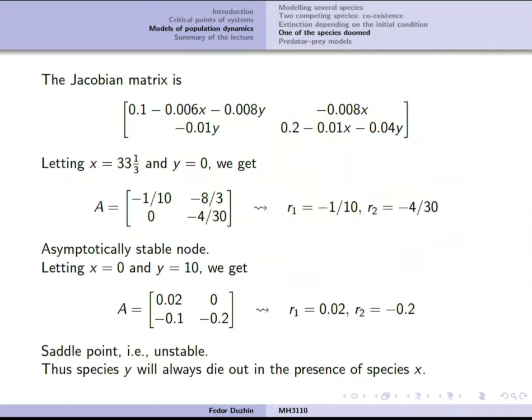So what it tells us is that the species y is always going to die out in the presence of species x. Even if just a little bit of population of x is there, then x is going to win the competition.